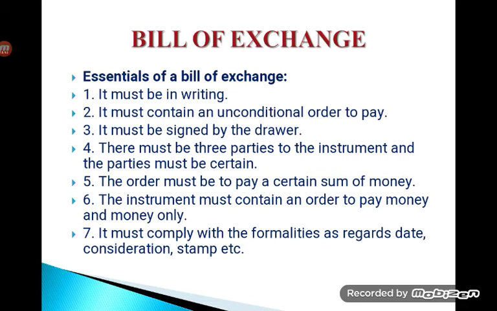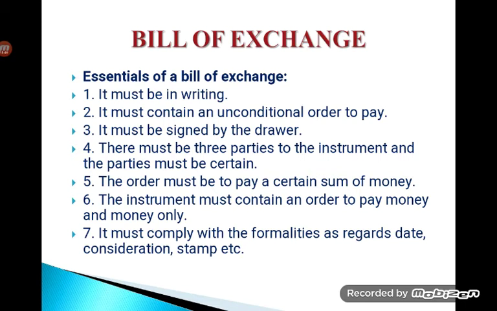So that is, when a seller would like to pay a certain sum of money, only then he can generate a bill of exchange where he gives a guarantee that he is going to make the payment of money on or before a certain time period. So here it says the order must be to pay a certain sum of money only. The instrument must contain an order to pay money only. So it should not be in kind or in some other form. It has to be paid only in the nation's legal tender currency.